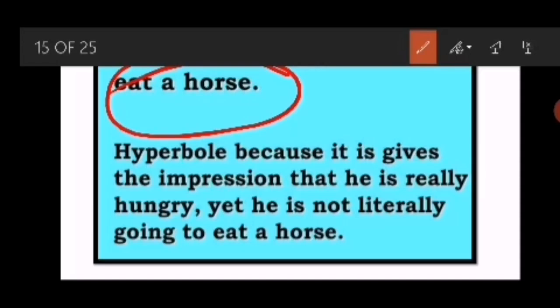So in this way, whenever we try to exaggerate our impression, we want to exaggerate the thing, we use this kind of expression, and this kind of figure of speech is termed hyperbole. I'm not going for the definition today. We'll be doing it in detail in the next class, but here it's just one example to tell you what kind of role is played by figure of speech to decorate our language.